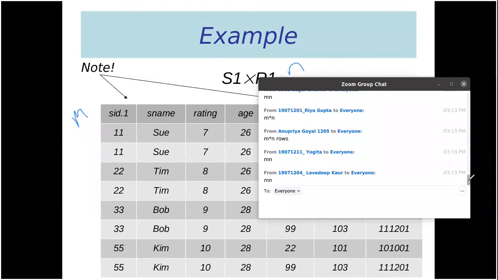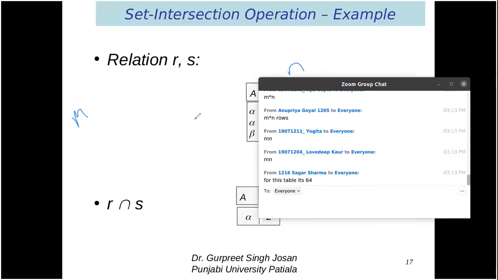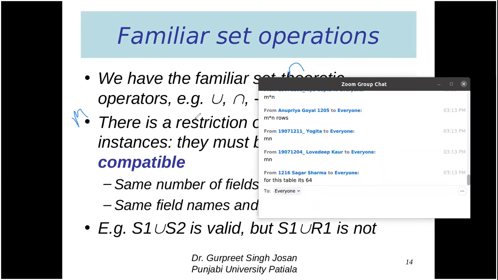So now I think everybody is writing M into N. So total number of rows will be number of rows in S1 multiplied by number of rows in R1. So that is M into N. For this table, it is 64. How? In S1, how many rows are there? Let us go back. Have you noted that?